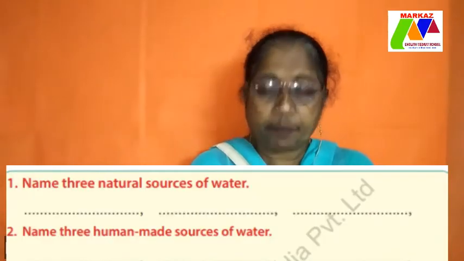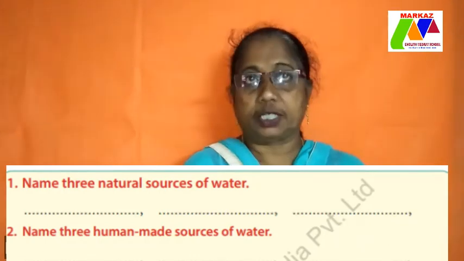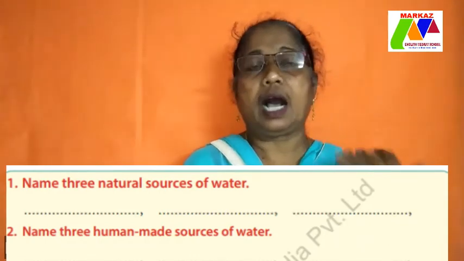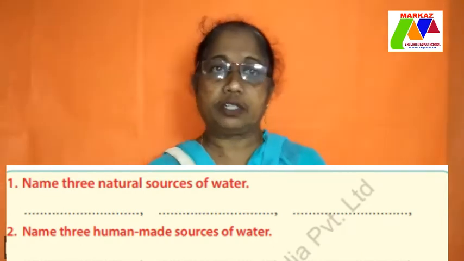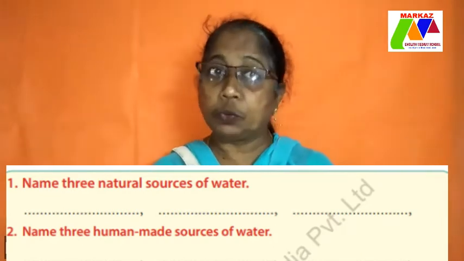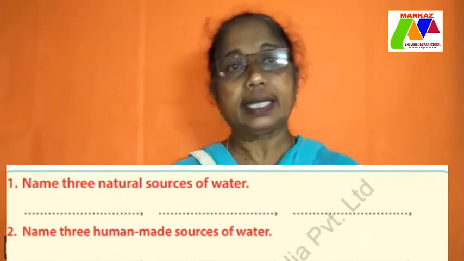So page 229, name 3 natural sources of water. It is rain, pond and lake. Name 3 human-made sources of water. So 3 ways in how we get water by human-made sources. One is the pool, one is the dam that is built, and one is the canal.